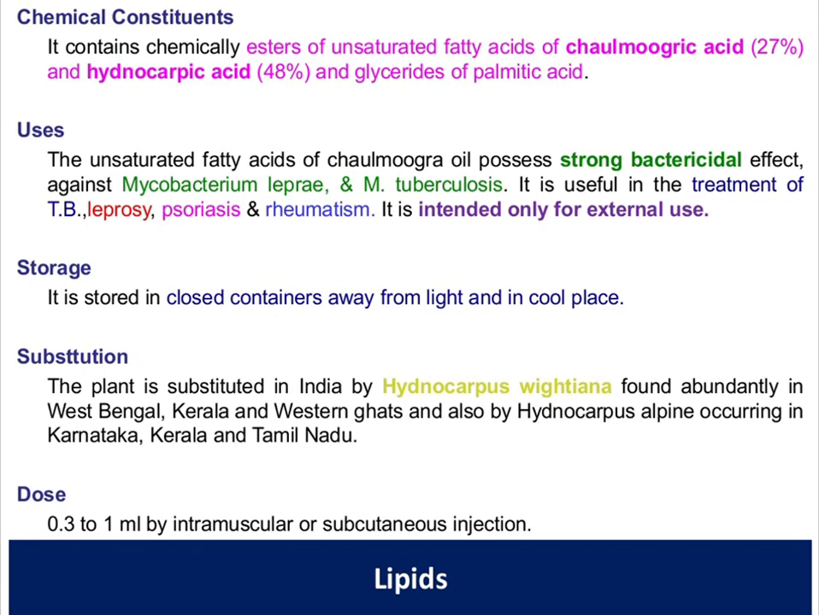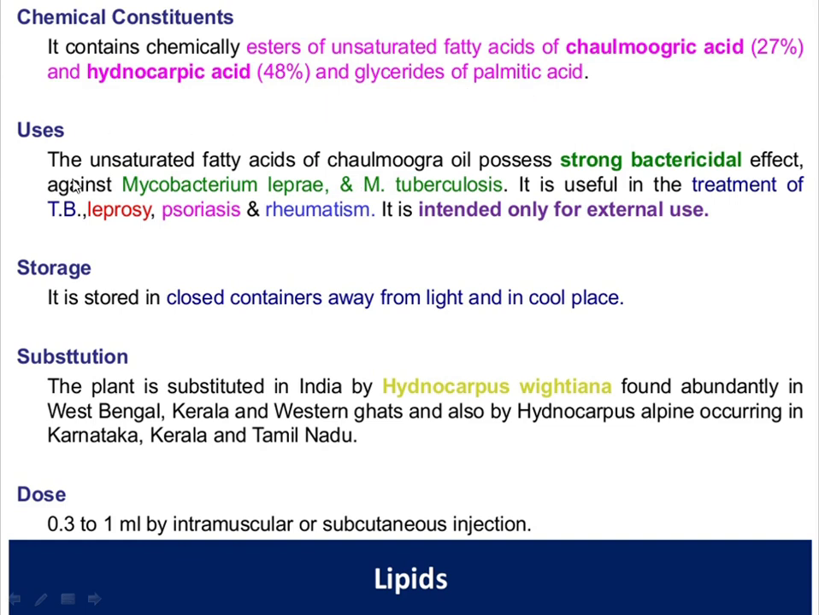Next are the chemical constituents. The main chemical constituents present in chaulmoogra oil are esters of unsaturated fatty acids, namely chaulmoogric acid and hydnocarpic acid. The content of chaulmoogric acid is about 27%, whereas hydnocarpic acid is present at a content of 48%. Glycerides of palmitic acid are also present along with these.